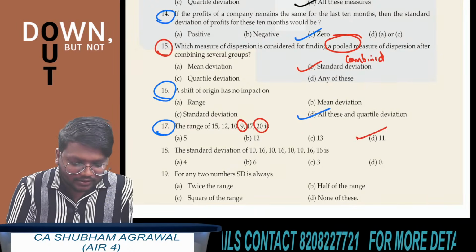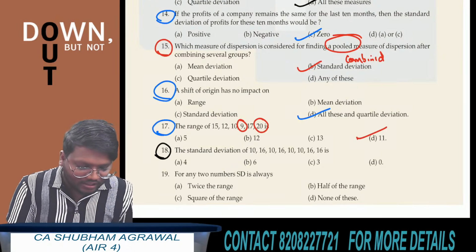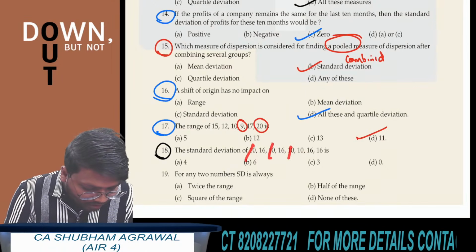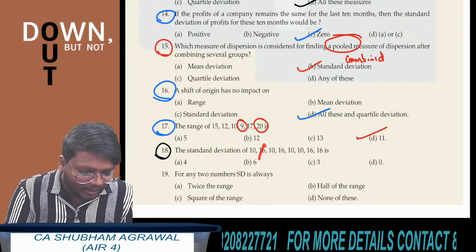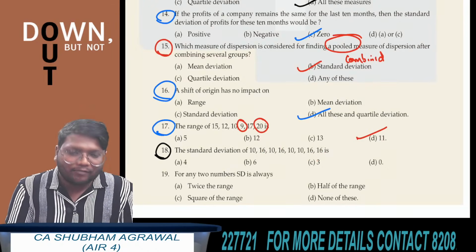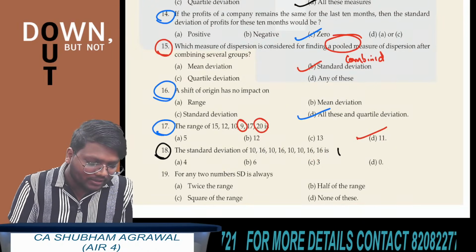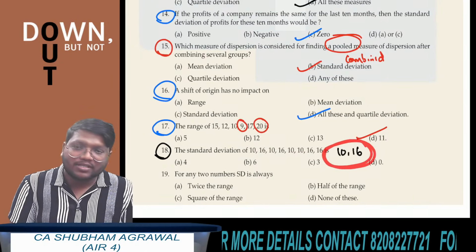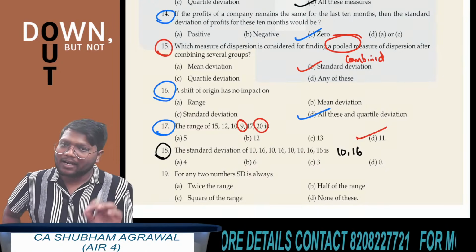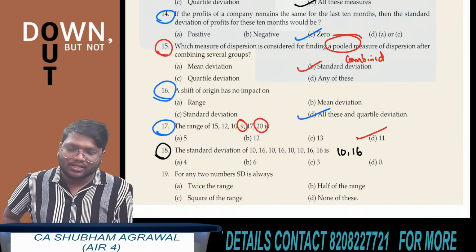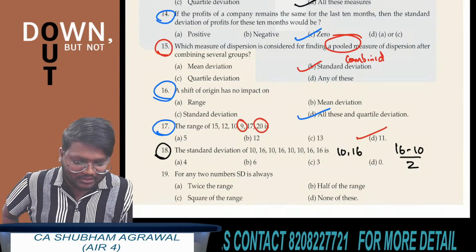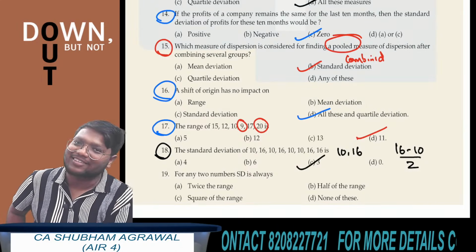Question number 18. The standard deviation of... see here, 10 is occurring how many times? 1, 2, 3, 4. And 16 is occurring how many times? 4 times. So instead of writing 10 four times and 16 four times, you can write just 10 and 16. Now, if there are only 2 observations, how to find standard deviation? Half of range. 16 minus 10 divided by 2. 6 upon 2 is 3. Option C is the answer.